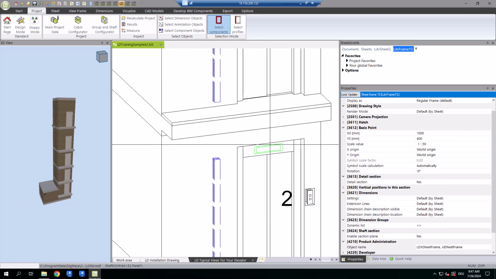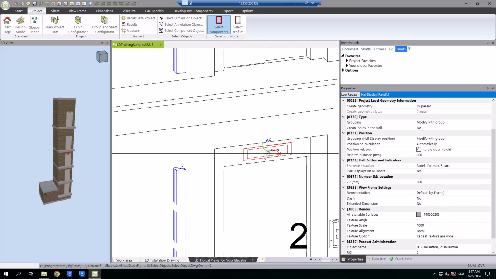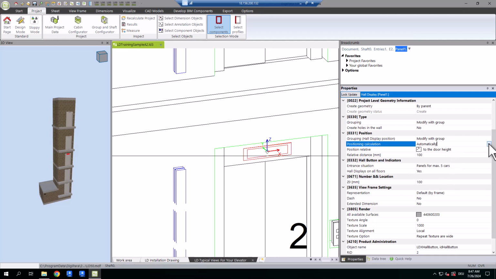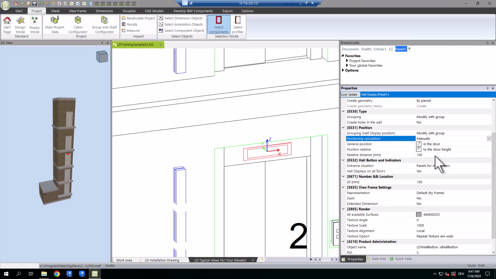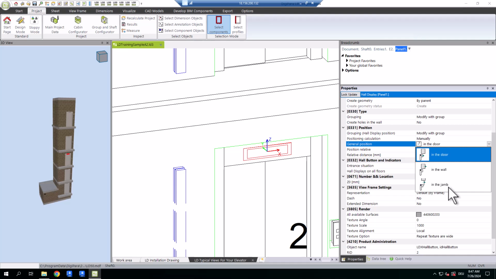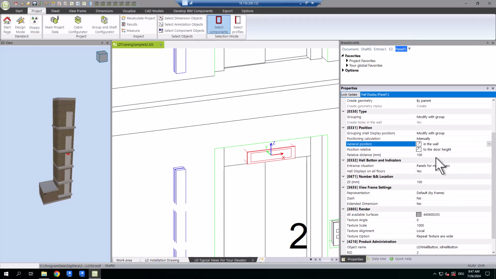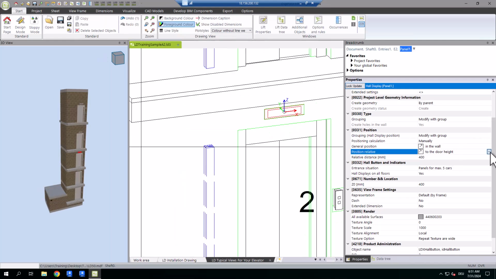Now, let's move on to the hall display. By default, the hall display is positioned in the door, but you can also set this via the properties. Switch the positioning calculation to manually and choose the general position, either in the door, in the wall, or in the jamb. You can also set the relative distance to the door height, the wall opening, or the finished floor.